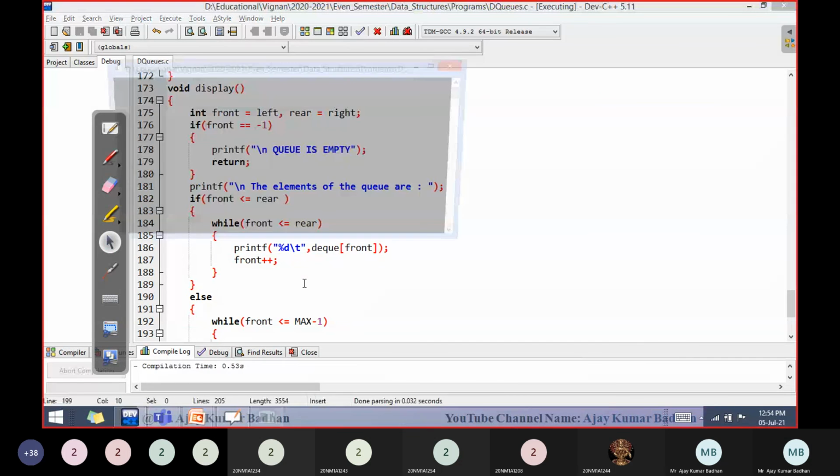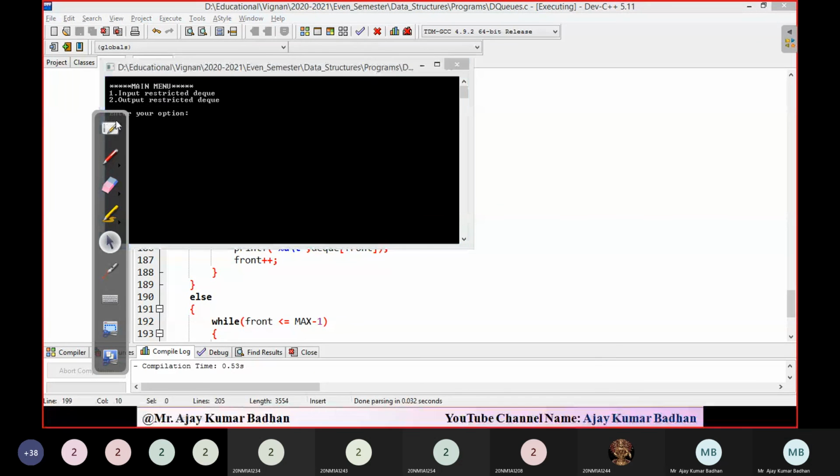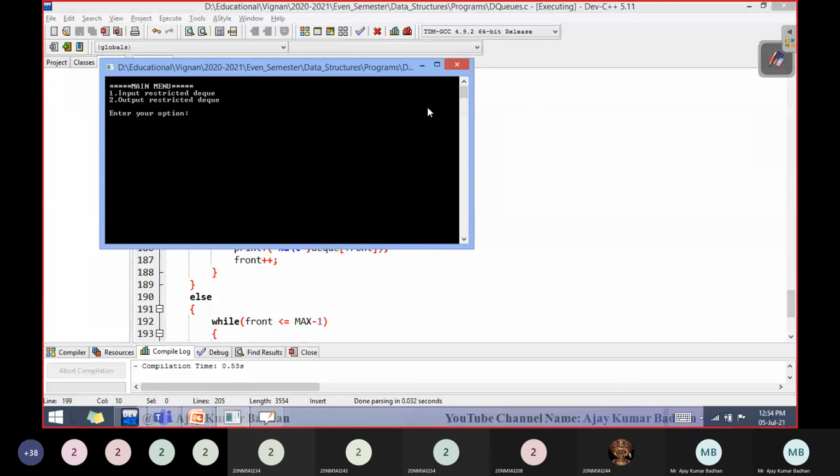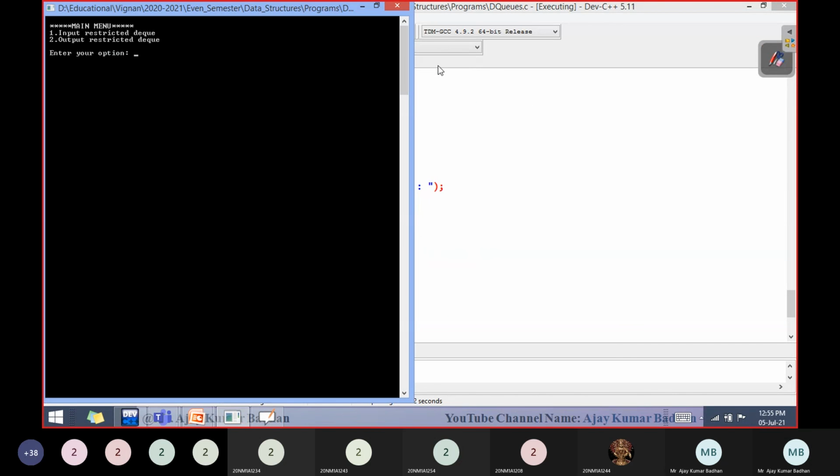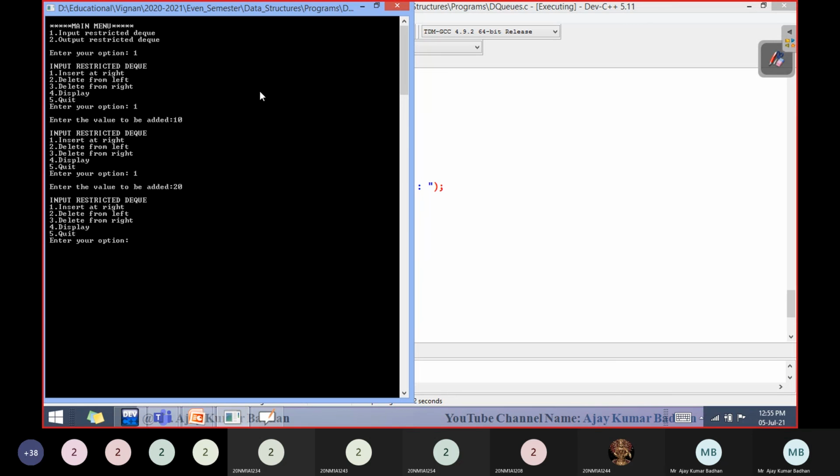So let me show you the logic. See here in the main menu, the first thing it asks is whether you want to implement input restricted DQ or output restricted DQ. Let me take input restricted DQ. Input restricted means insertion can be done only at the right and deletion can be done in both directions. So you can see there is a menu. I want to insert the elements here: 10, 20, 30.